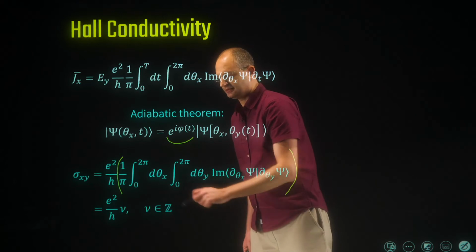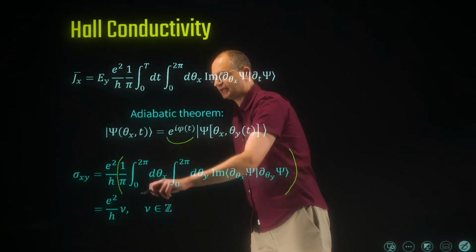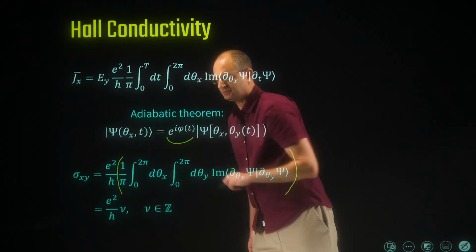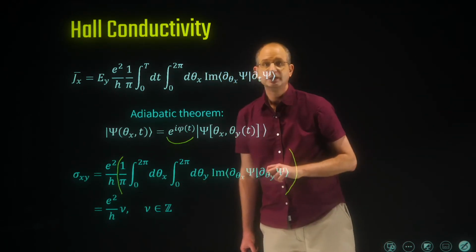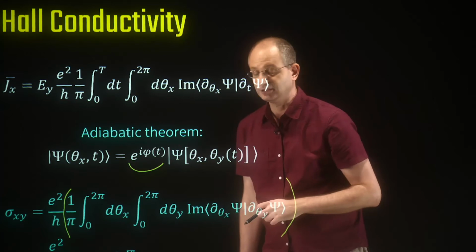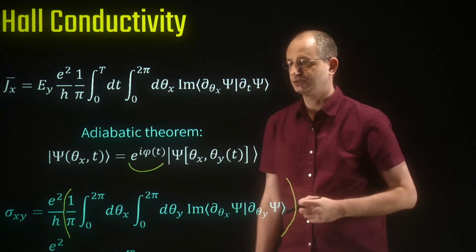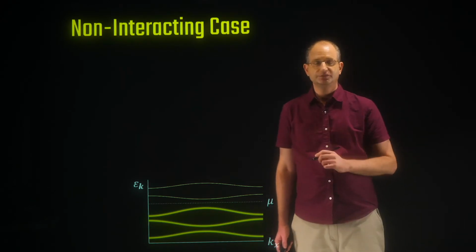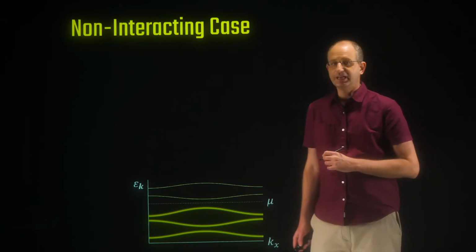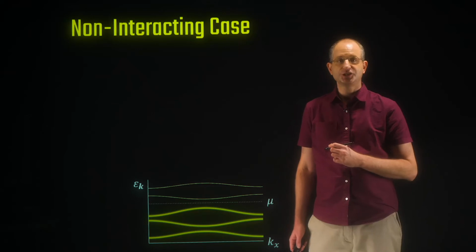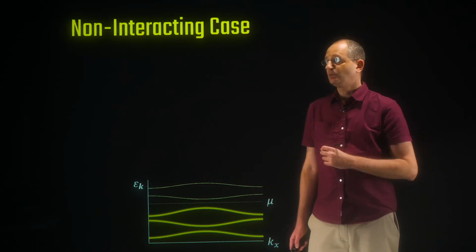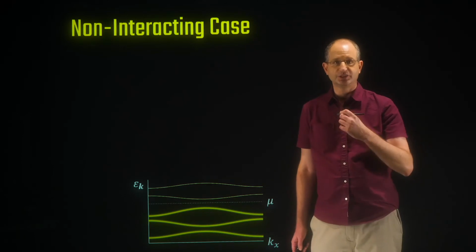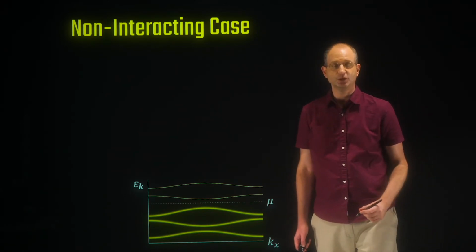Okay, so this proves in particular that the Hall conductivity is actually quantized. It's equal to e squared over h times nu, which is a Chern number, and therefore that Chern number is integer valued. Okay, and it's a topological invariant. What we've done is derived a formula for the Hall conductivity of a many-body gapped system with arbitrary interactions and arbitrary disorder. What about the non-interacting case of a band insulator that we've discussed in the previous video?